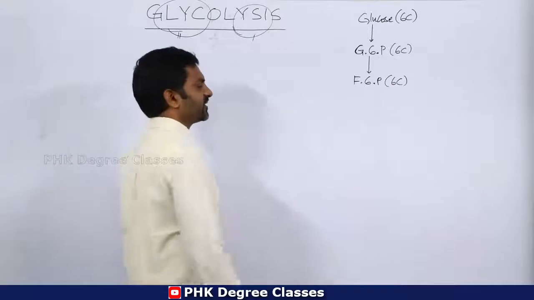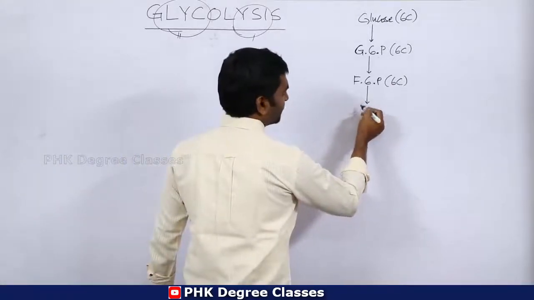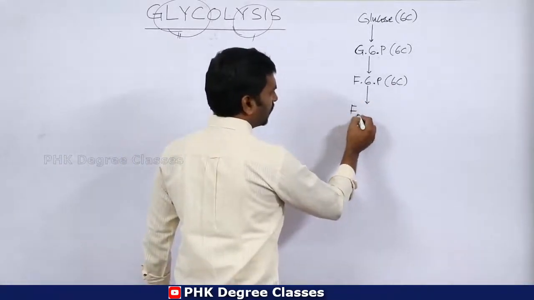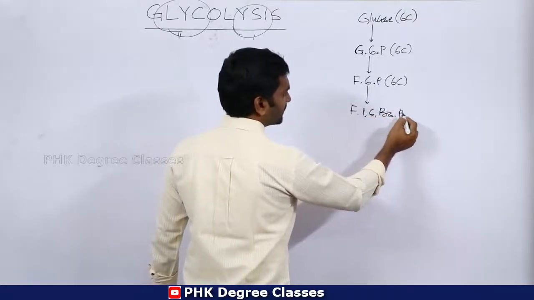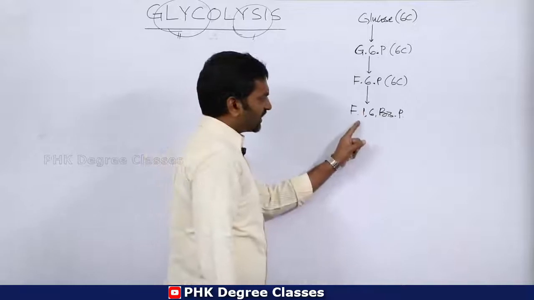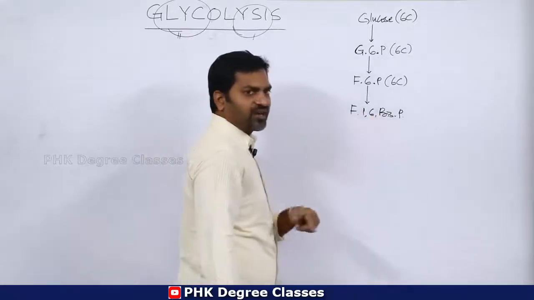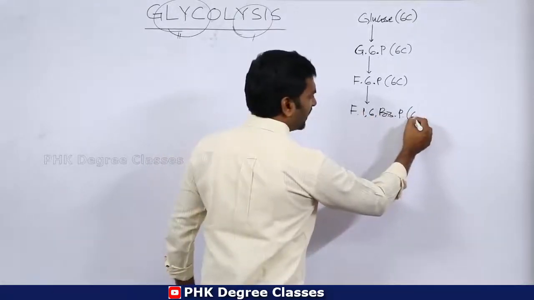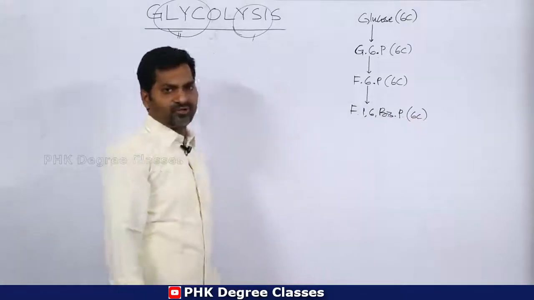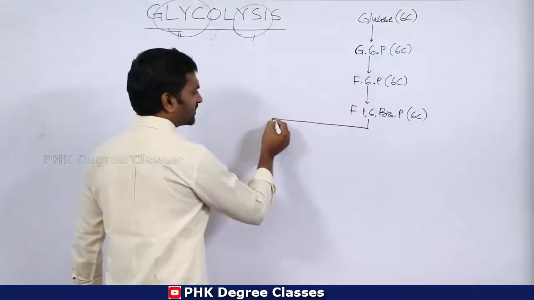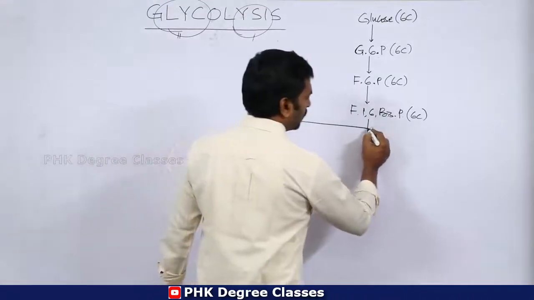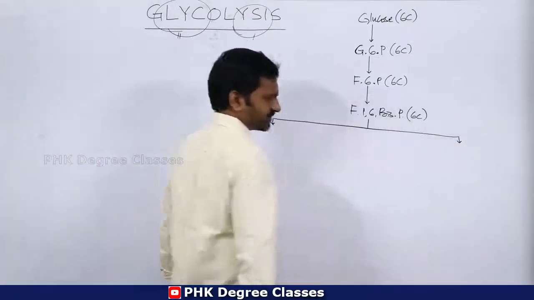Then fructose 6-phosphate is converted into fructose 1,6 bisphosphate, or you can say diphosphate. So it is also a 6-carbon compound. Remember, then fructose 1,6 bisphosphate bifurcates into 2 triose phosphates.